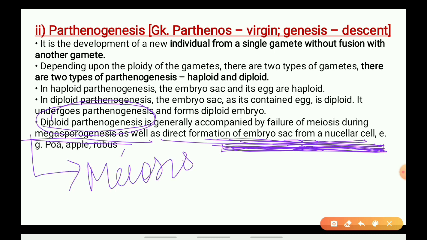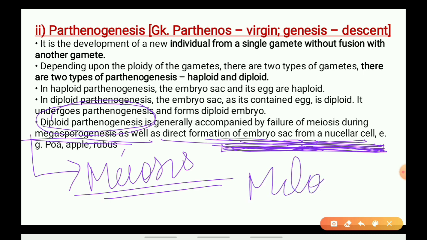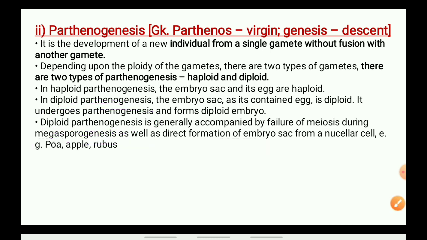So if meiosis is not going to occur, then what will be happening? Then mitosis will occur, and at the same time diploid parthenogenesis will take place. So let us again conclude that diploid parthenogenesis is generally accompanied by the failure of meiosis.